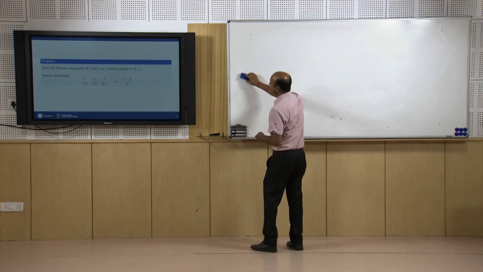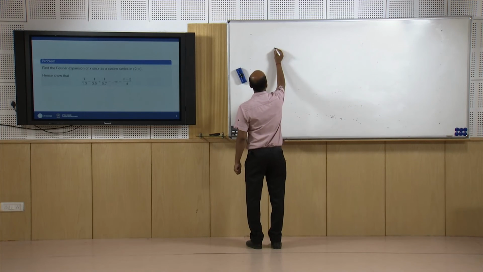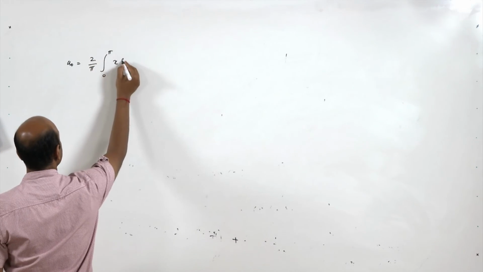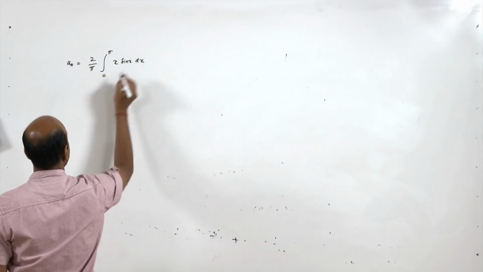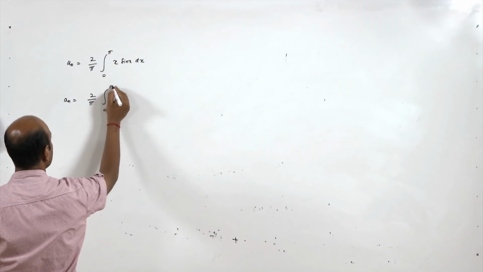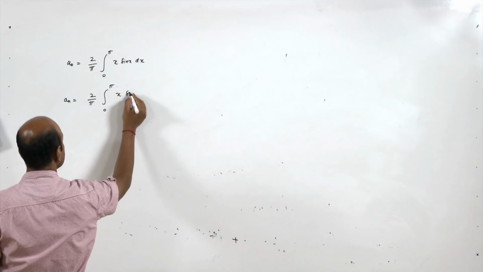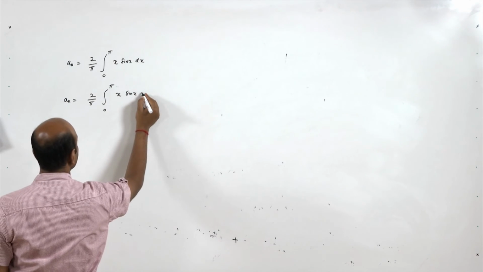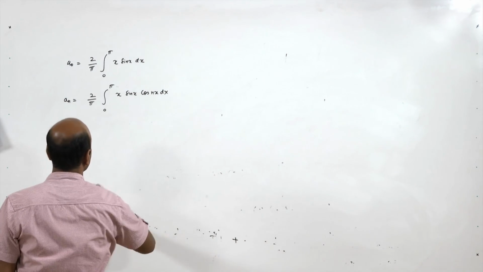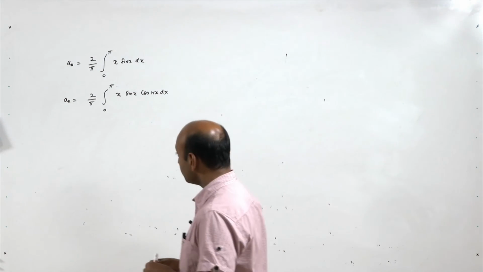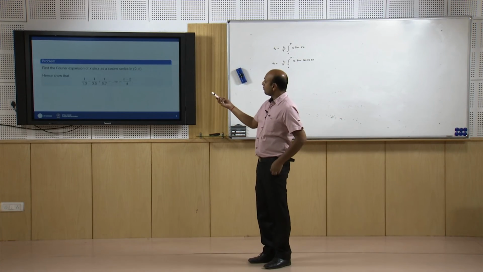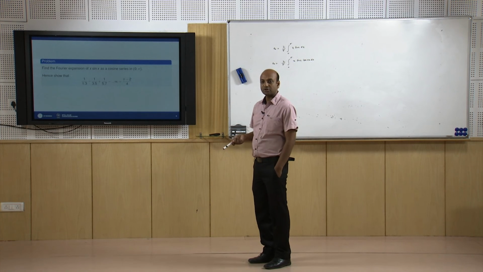For this problem a naught will be given by 2 upon pi integral 0 to pi x sin x dx, and a n will be given by 2 upon pi integral 0 to pi x sin x cos n x dx. This is how we can find a naught and a n, and finally we can also find the series expansion of this function.